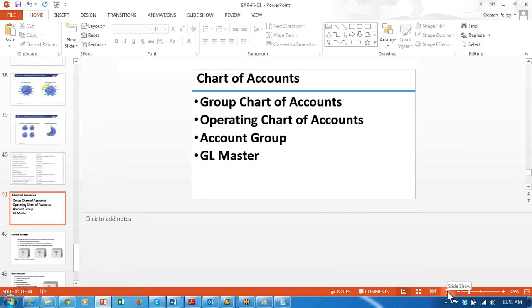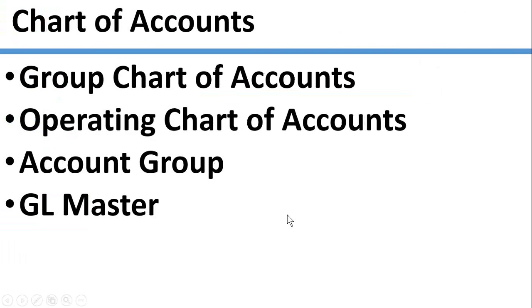This chart of accounts consists of the group chart of accounts, operating chart of accounts, account group, and GL master records.